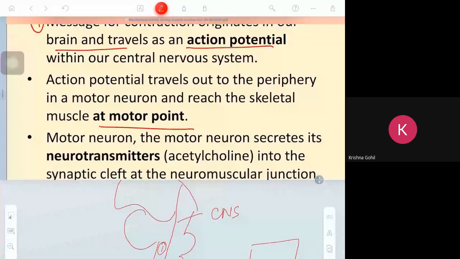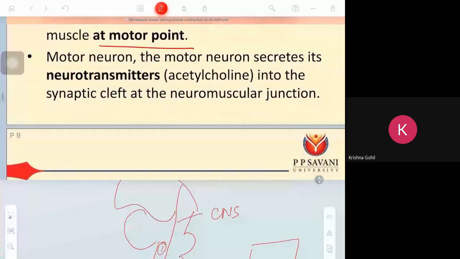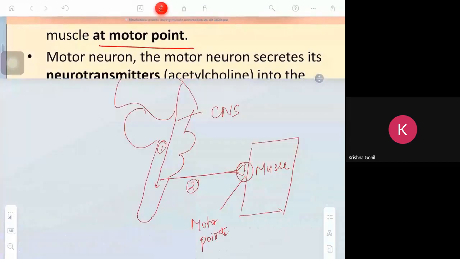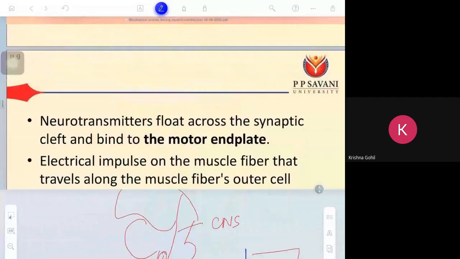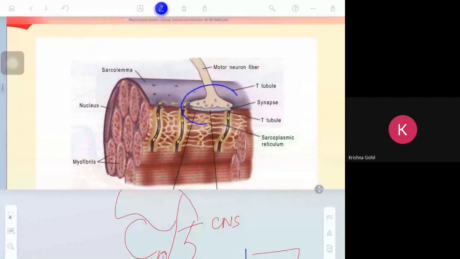Third, the motor neuron secretes its neurotransmitter, acetylcholine, into the synaptic cleft at the neuromuscular junction. This point is called the neuromuscular junction, the synapse, where the motor neuron and the muscle meet.